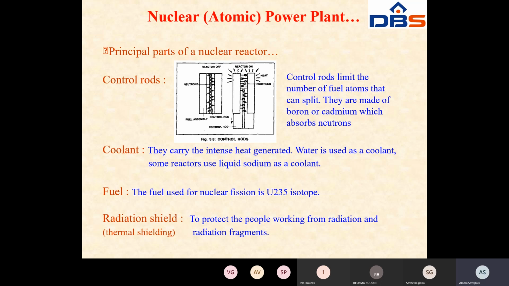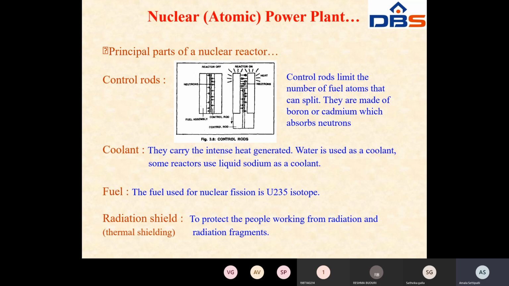Whenever more neutrons are released, the chain reaction also increases, and whenever the chain reaction increases, it produces an enormous amount of energy. At that time the control rods limit the number of fuel atoms that can split. That means they control the nuclear fission process. So these are the control rods.